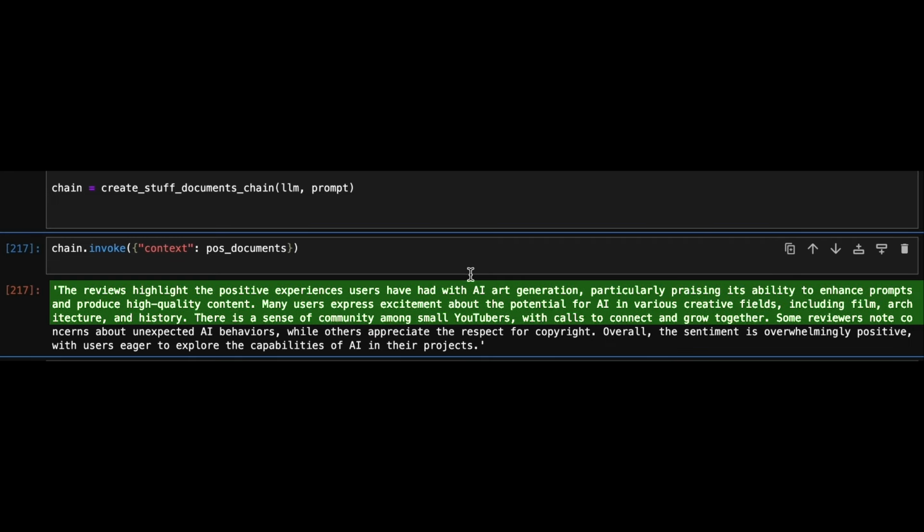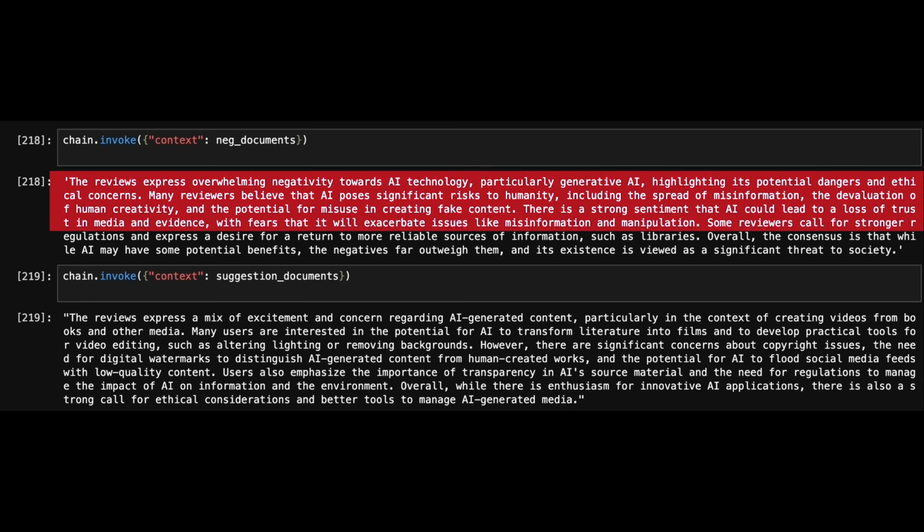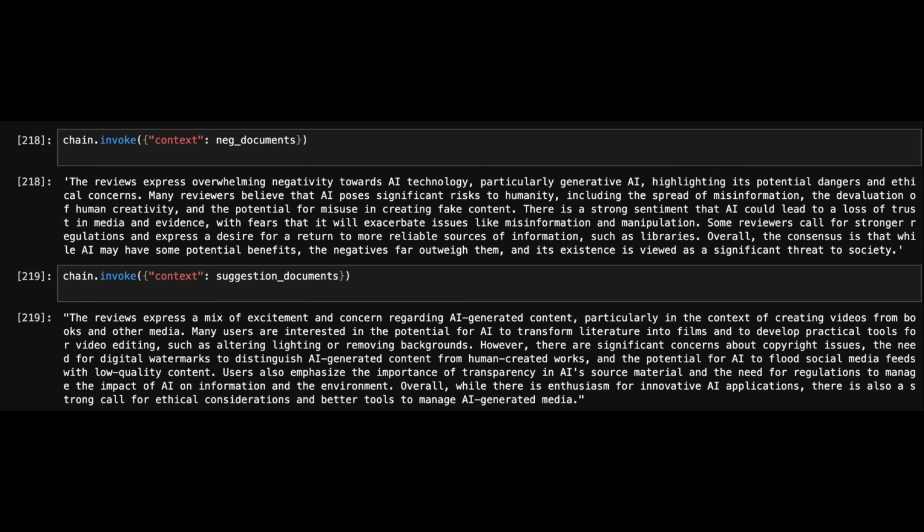Here's the summary of the positive documents. Next is a summary of negative documents. Lastly, here are the consolidated suggestions.